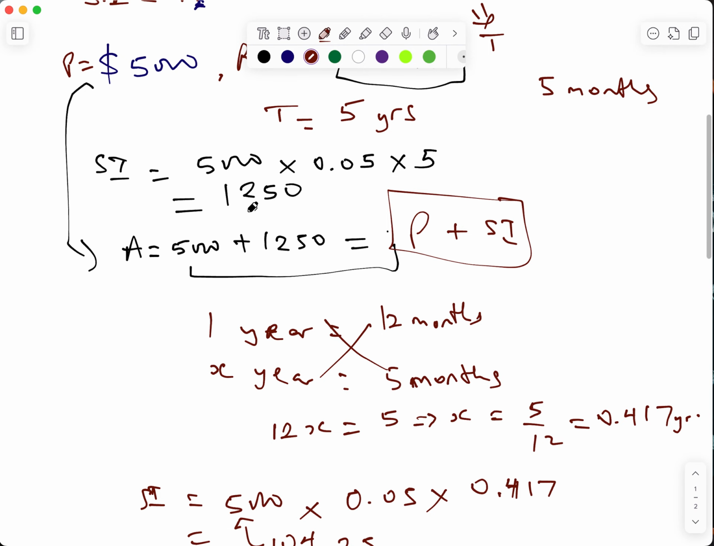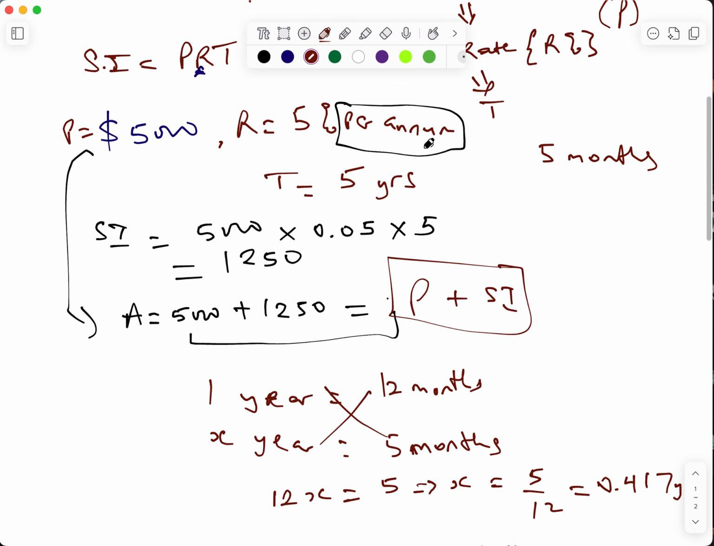Most times the interest is given per annum. Per annum means per year. So if you don't want to reach up to a year, or let's say you are doing 18 months, 18 months is not up to 2 years, because that's 12 months plus 6 months, that's 1 year and 6 months. So all you have to do is 18 divided by 12.